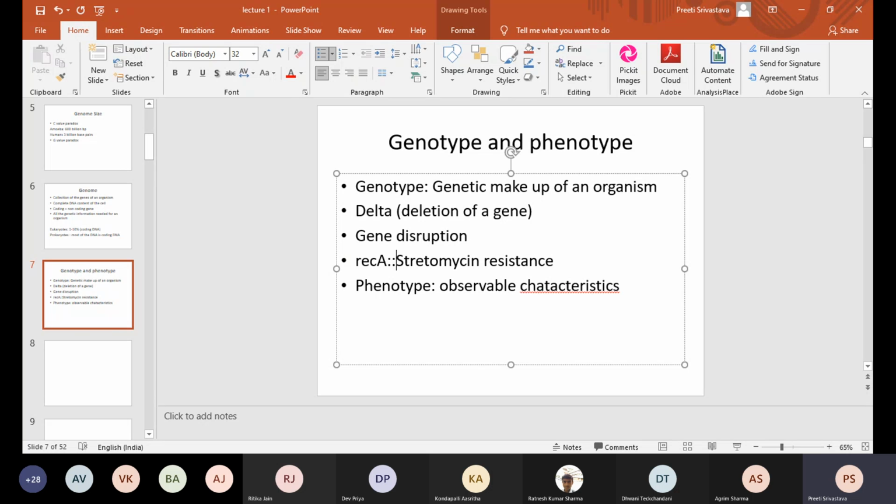If you write the genotype as recA, 2 colons, and then strep, that means the recA gene is disrupted by streptomycin. So there are ways to write the genotype. You will be learning this more in later classes, but for now, remember that genotype is the genetic makeup of an organism and phenotype is the observable characteristics, or whatever is visible, right?